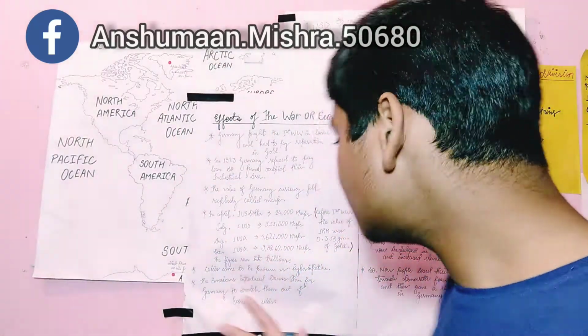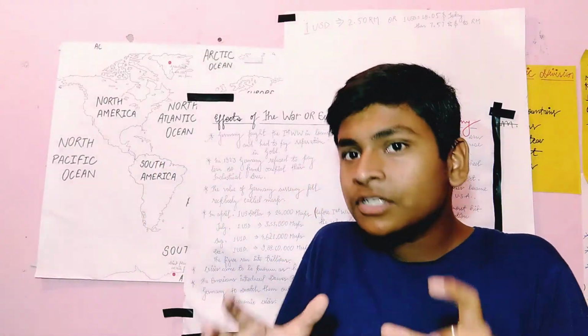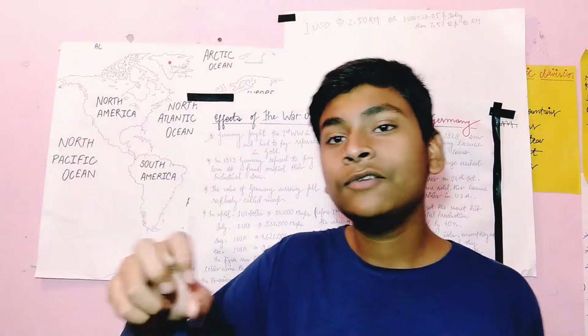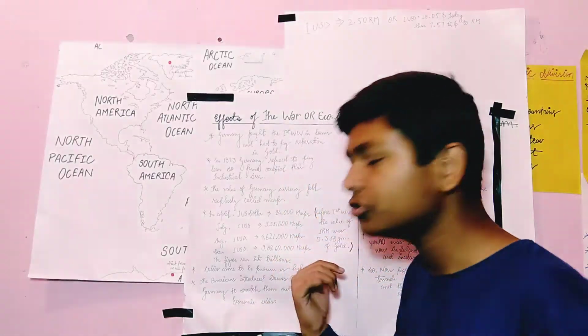So what happened? This crisis is called hyperinflation. What is hyperinflation? Right now India is not falling under this condition because the country is a developing nation, and we have certain situations where we will not fall into hyperinflation. But let me tell you what hyperinflation is. This is a term used at the time of currency fall. Right now when you give 72 rupees, you get $1. This is not called hyperinflation. Our rupee is going down, but that is not the situation. But you can see in Germany how many marks should be given for $1.